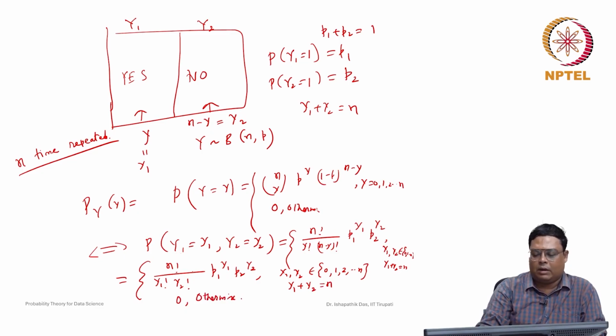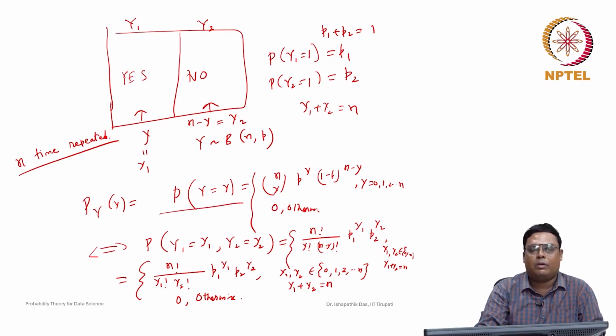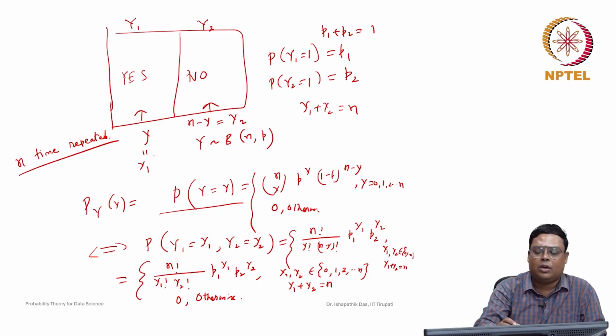So this is just the same probability mass function written in a different way. Why did we write it? The reason is that we can easily generalize it for the case when there are more than 2 categories, in the multinomial random variables.